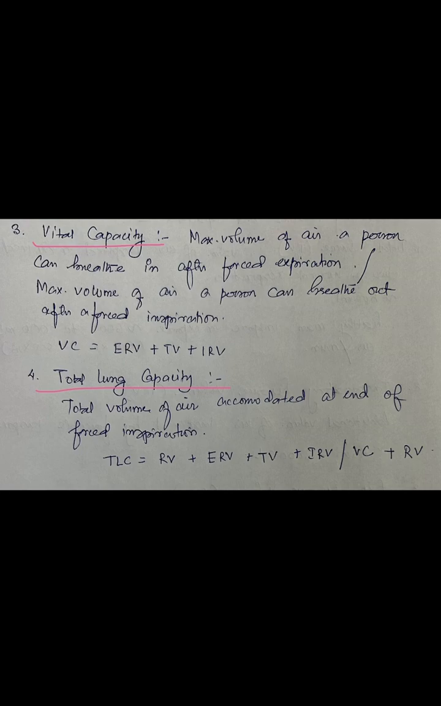Fourth is the total lung capacity. This is the total volume of air accommodated at the end of the forced inspiration. That is, when we take the inspiration forcefully, the amount of air that has been accommodated inside is called total lung capacity, TLC. This we get by adding the residual volume plus the expiratory reserve volume plus the tidal volume plus inspiratory reserve volume, or we can add the vital capacity and the residual volume.